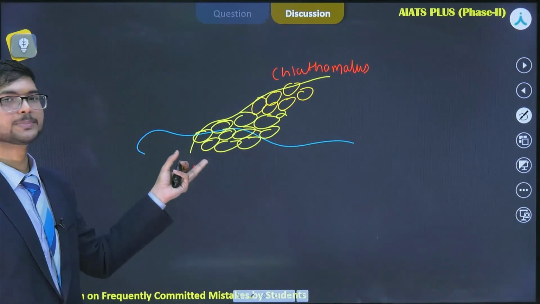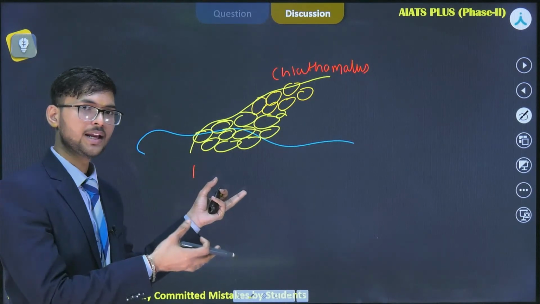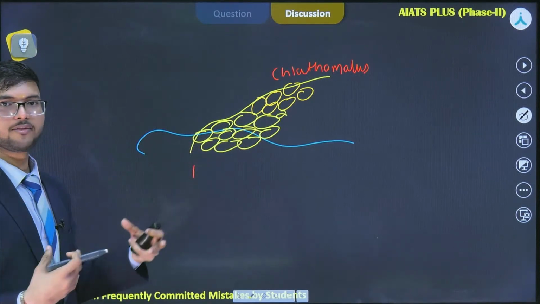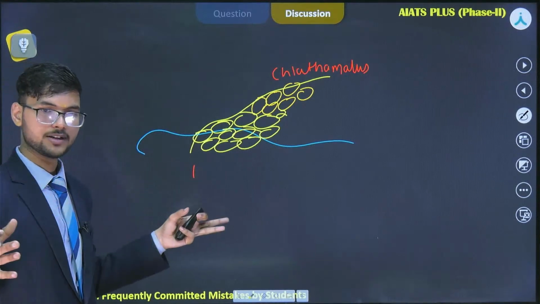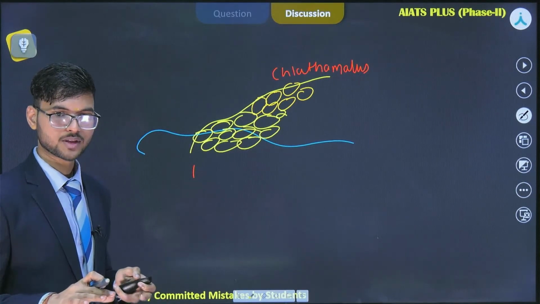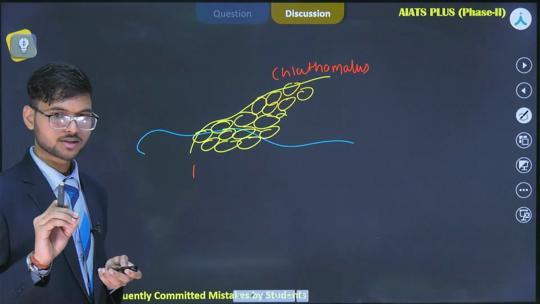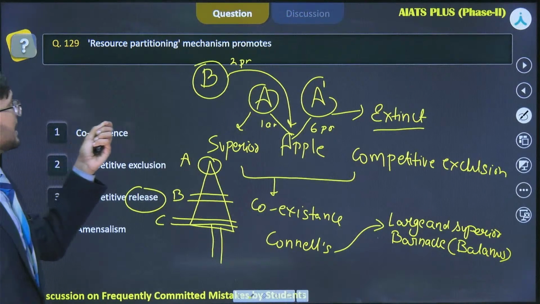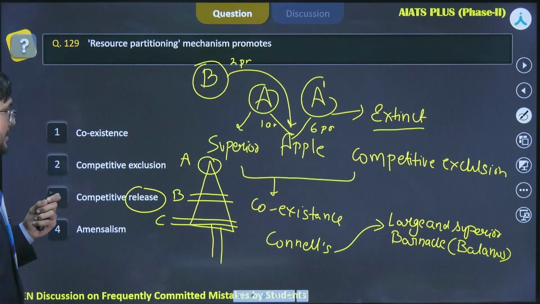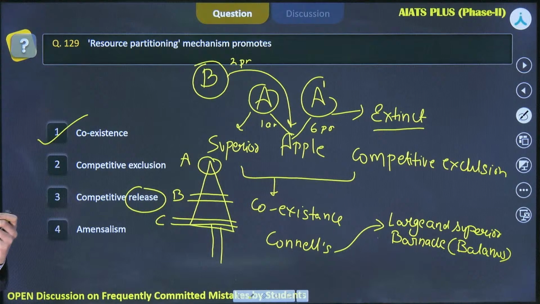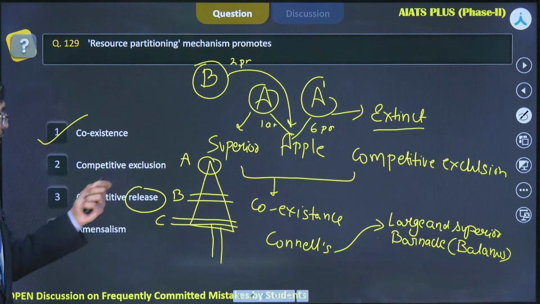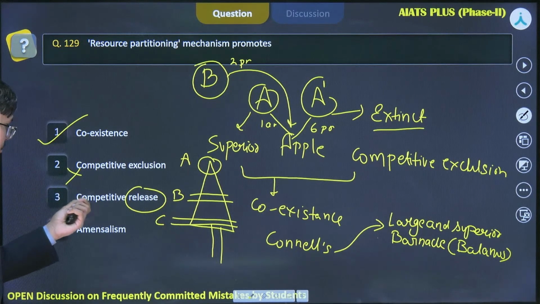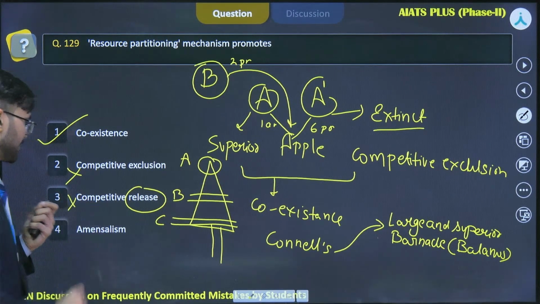That means the superior species has been removed from its habitat, due to which the inferior species is now able to relocate or diversify itself into different localities or regions. So this is a competitive release. I hope your competitive release concept was clear here. So let's see: does the resource partitioning mechanism promote coexistence? Yes, it promotes coexistence. Does it promote competitive exclusion? No, it does not. Does it promote competitive release? No. Does it promote amensalism?